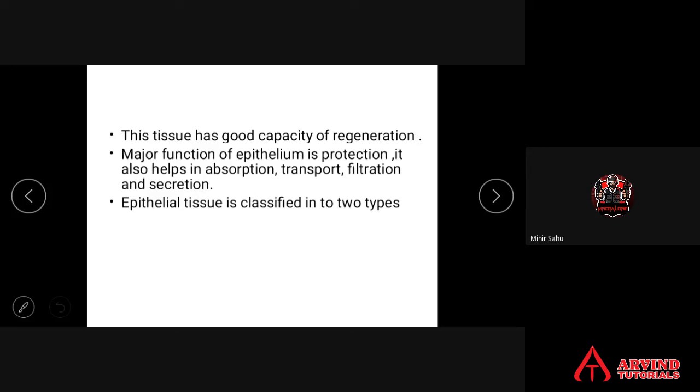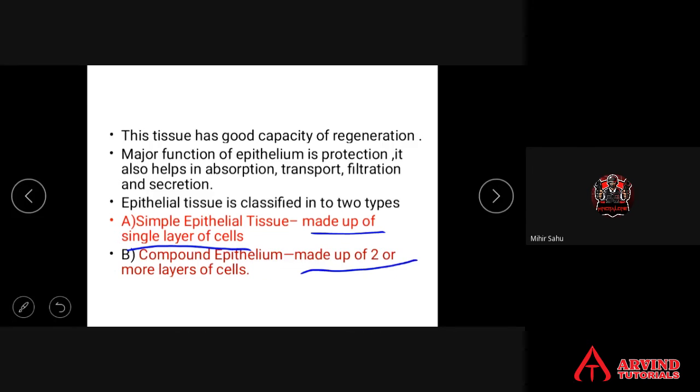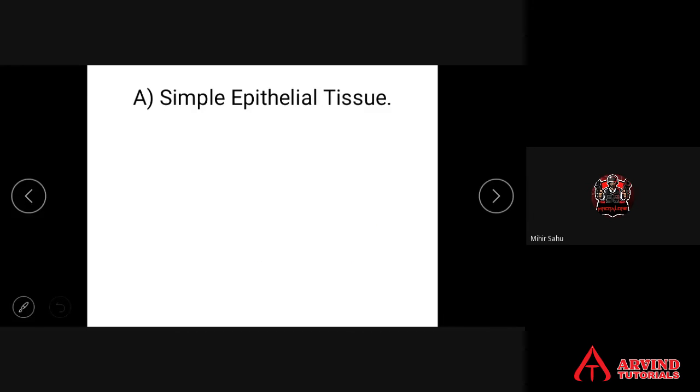Epithelial tissue is classified into two types. One is simple epithelium, made up of a single layer of cells, and compound epithelium, made up of two or more layers of cells. First one is simple epithelial tissue.